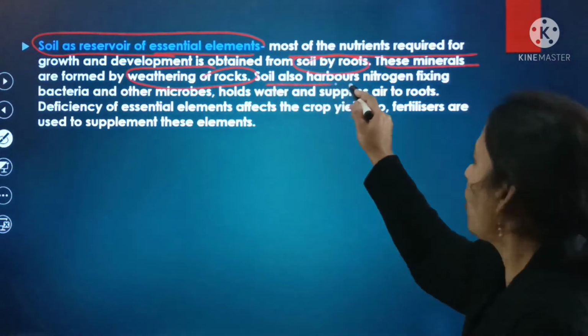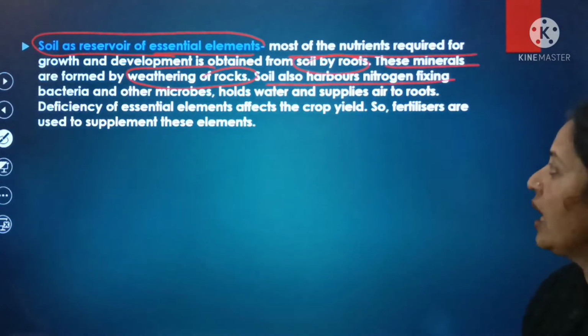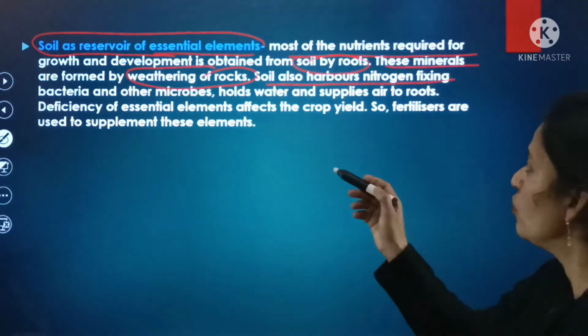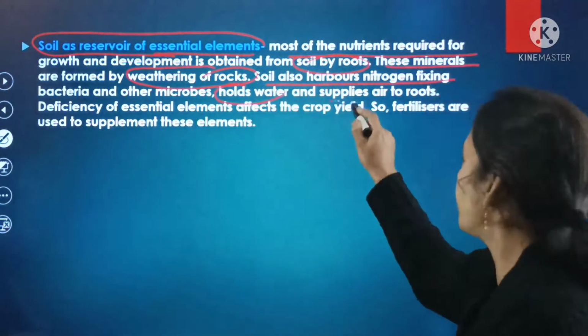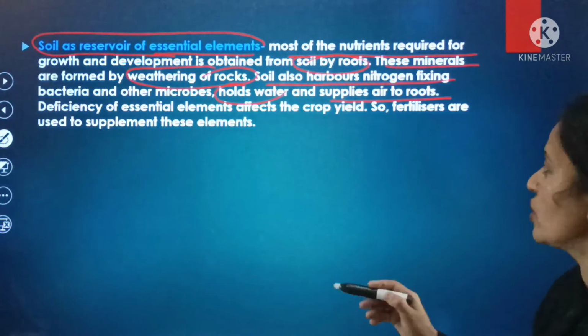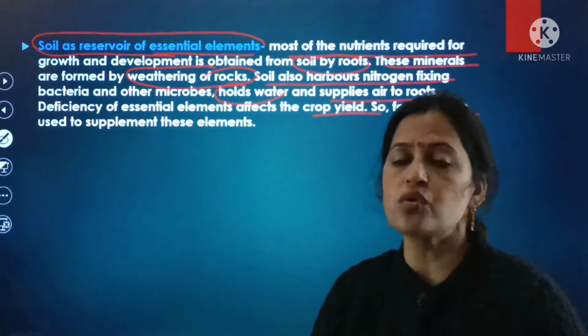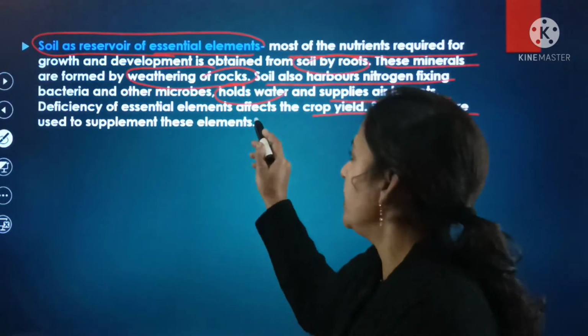Soil also harbors nitrogen fixing bacteria and other microbes, holds water as well as supplies air to the roots. And after that, the deficiency of the essential elements affects the crop yield. So fertilizers are used to supplement these elements.